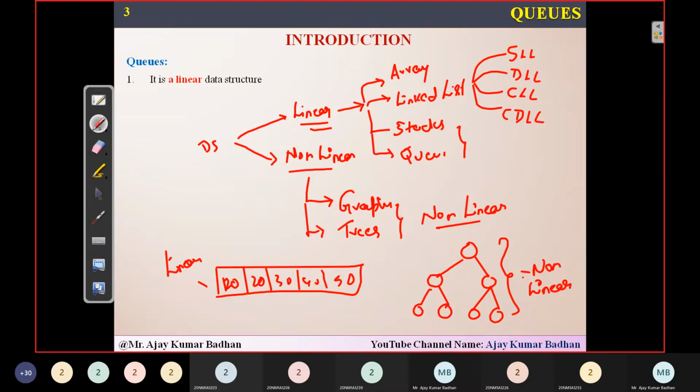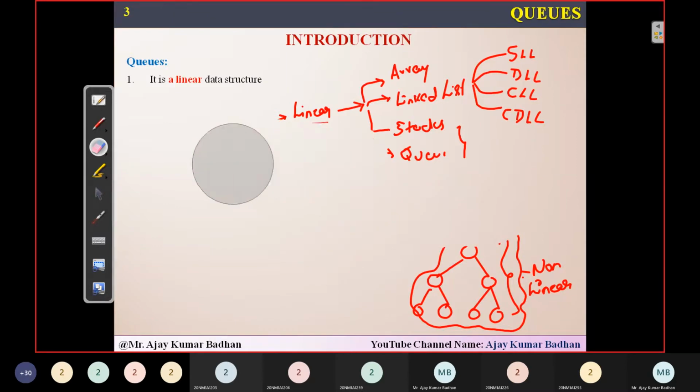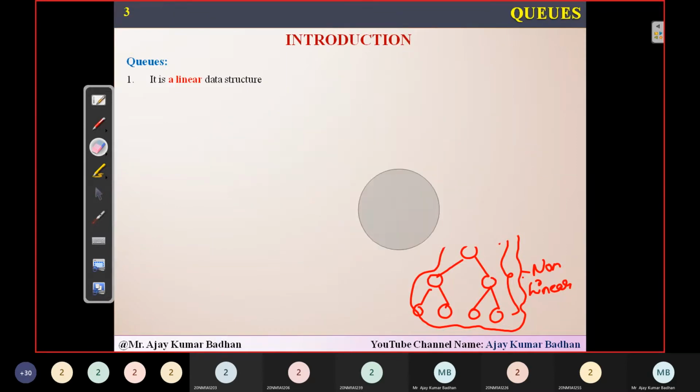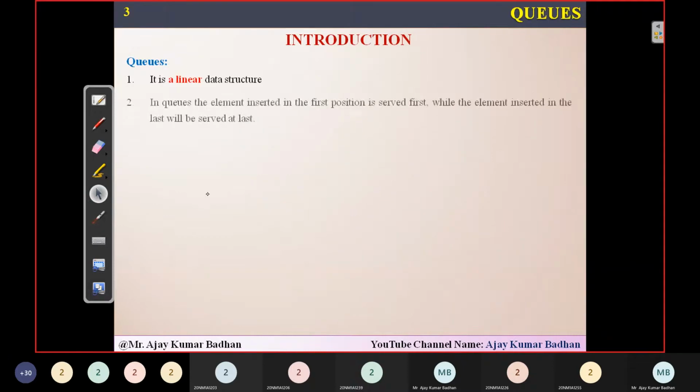Also, we have certain patterns with respect to this. We will discuss them coming up. The fourth and fifth units are purely related to non-linear data structures. Till now, till the third unit, whatever we have discussed is purely based on linear data structures. So let's go ahead with respect to this.